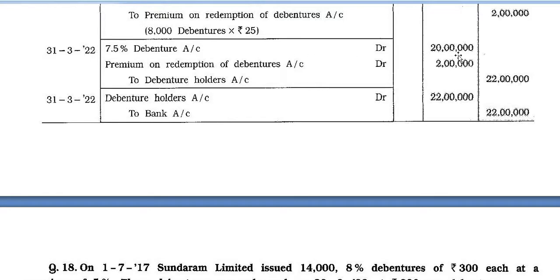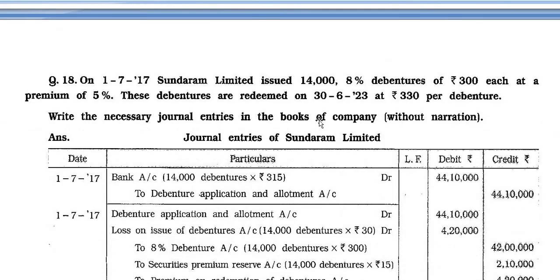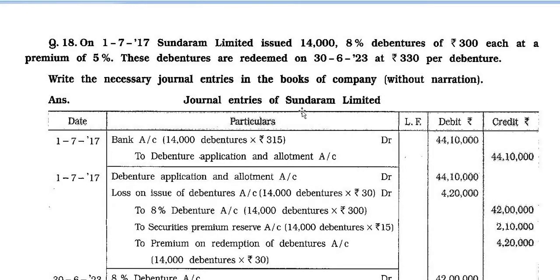31st March 2022. 7.5% debenture account debit 20 lakh, premium on redemption of debenture account debit 2 lakh, to debenture holders account 22 lakh. 31st March 22, debenture holders account debit 22 lakh to bank account 22 lakh. This way question number 17 is over. Now question number 18.